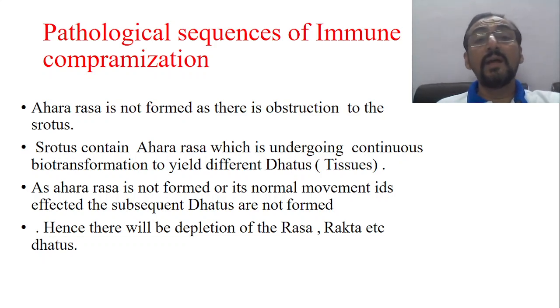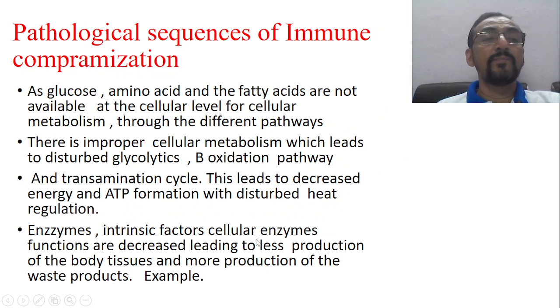Now, Aharasa is not formed as there is obstruction to the Shrotas, the same thing I have explained so far. Shrotas contain the Aharasa, which is undergoing continuous biotransformation to yield the different dhatus. We know that. So as Aharasa is not formed or its normal movement is affected, subsequent dhatus are not formed. When the Shukra Dhatu is not formed, then there is no Ojas again. Hence there will be depletion of the Rasa, Rakta, etc. Dhatus.